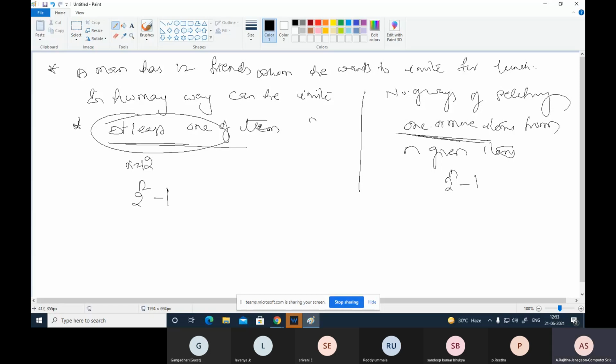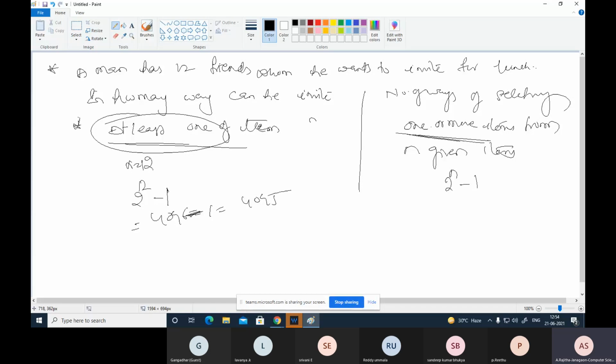Here the number of ways of inviting at least one friend is 2 to the power of 12 minus 1, which is 4096 minus 1, that is 4095.